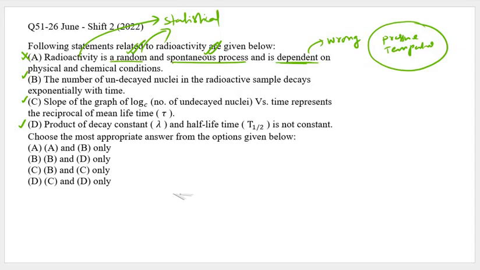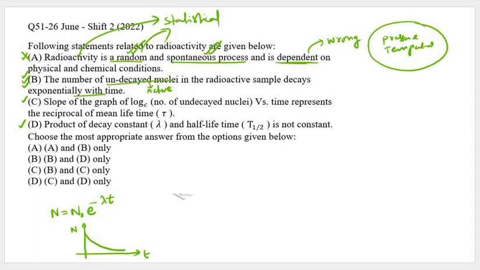Next, the number of undecayed nuclei in a radioactive sample decays exponentially with time. Undecayed means active nuclei. Obviously, we all know that active nuclei, according to the statistical law of radioactivity, at any instant is e power minus lambda t, an exponential. So if I plot the N versus t graph, an exponential decay graph will be seen. So that means this is correct. B option is correct.